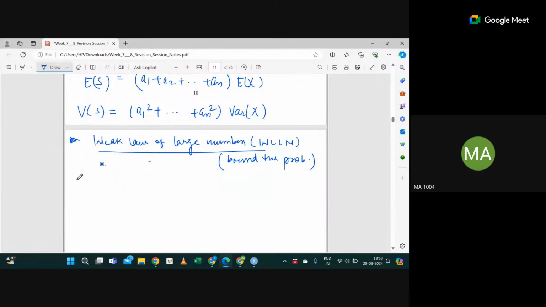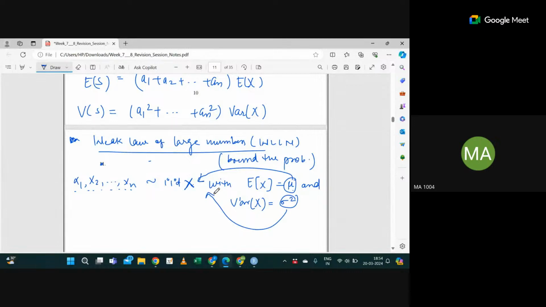Let me create the scenario. Suppose X1, X2 up to Xn are all IID with X. This X can be binomial, Poisson, exponential, anything, and it has the mean mu and variance sigma square. This mu is the population mean: all of X1, X2, Xn are taken from this X, which has mean mu and variance sigma square. Is this clear? Sigma square is the population variance, or distribution variance, because I'm collecting the samples from this X. Fine?